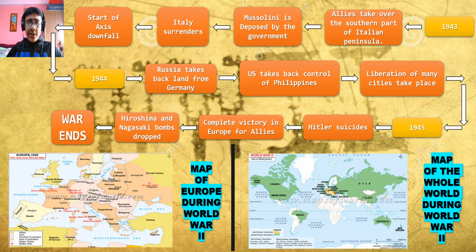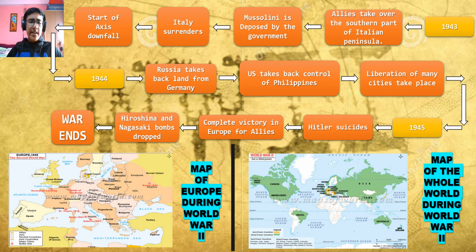Complete victory in Europe for the Allies, and this day was called VE Day, or Victory in Europe Day. Then the Hiroshima and Nagasaki bombs are dropped, which were nicknamed Little Boy and Fat Man. And this caused major destruction in Japan, and Japan declares surrender. And this was the end of the World War, which has caused more than 1 million people to die.